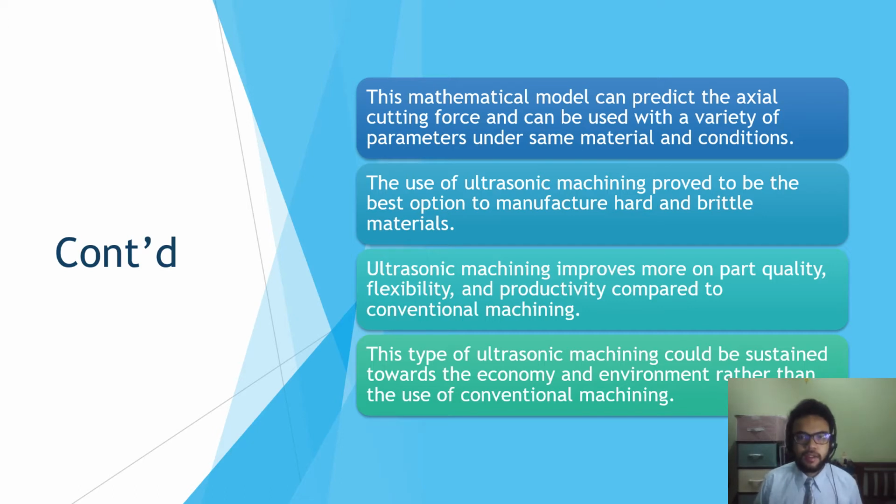The use of ultrasonic machining proved to be the best option to manufacture hard and brittle materials. Ultrasonic machining improves more on part quality, flexibility, and productivity compared to conventional machining. This type of ultrasonic machining could be sustained towards the economy and environment rather than the use of conventional machining in the current industry.